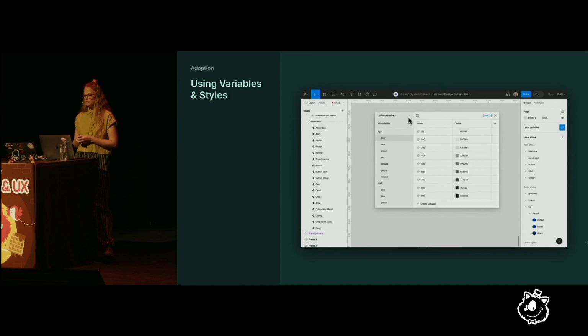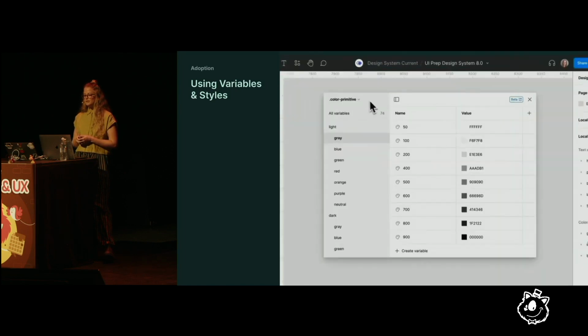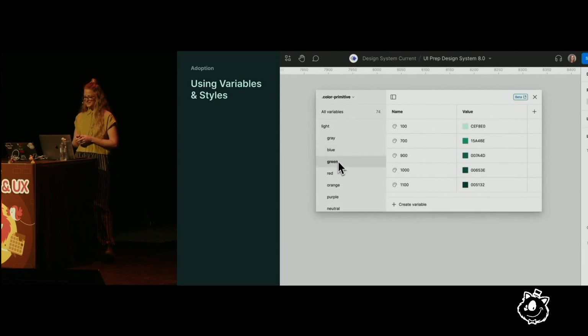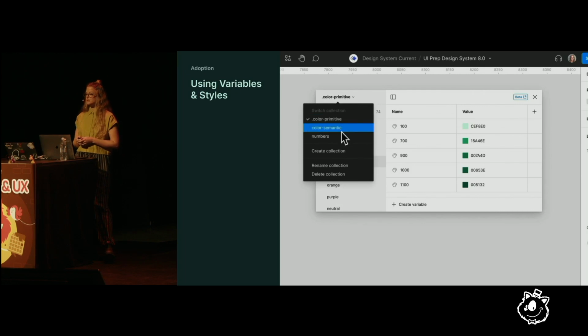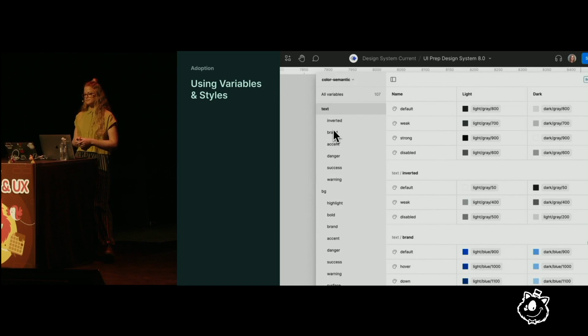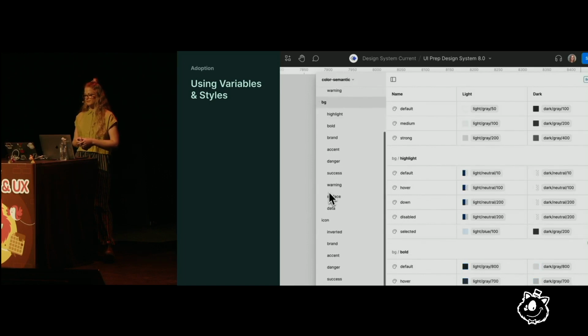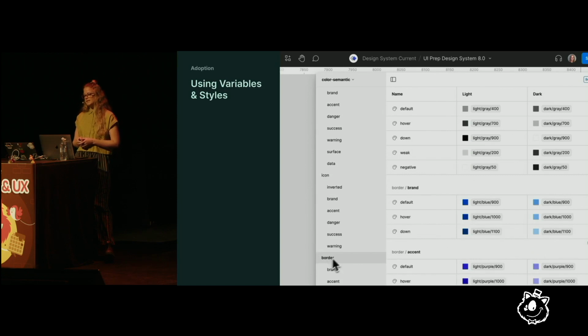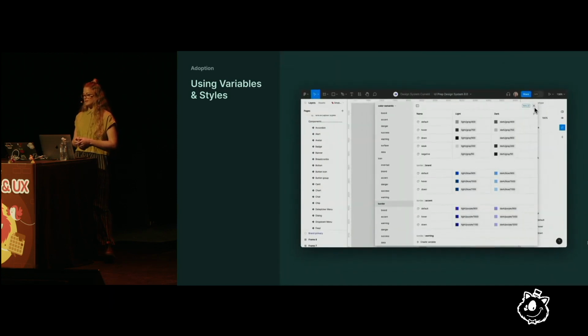To do this, you'll first add primitive variables for all of your colors, like gray, blue, green, etc. Then feed those variables into another collection for your semantic colors, like text, background, icons, and borders. And once you have both collections set up, feed the semantic collection into your existing styles.